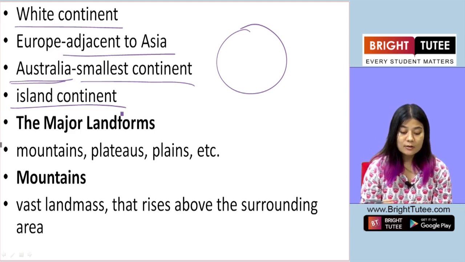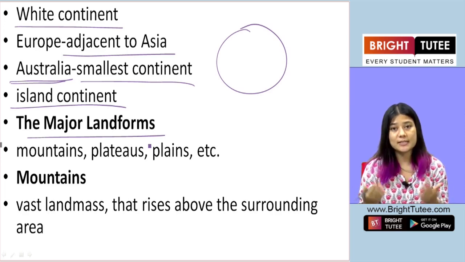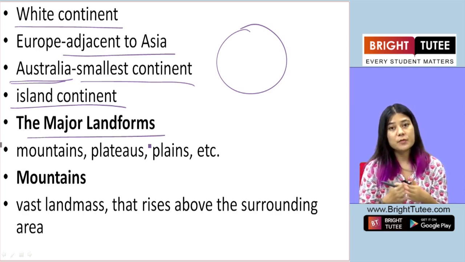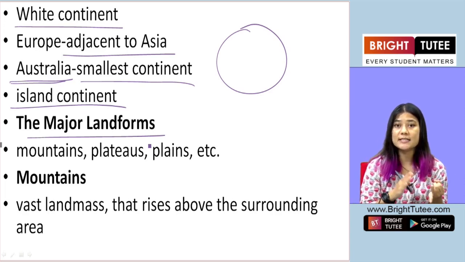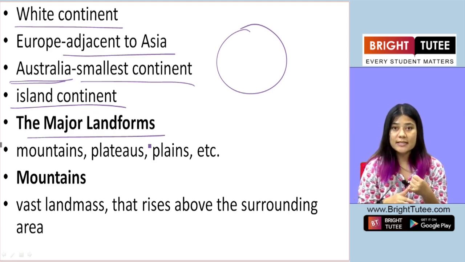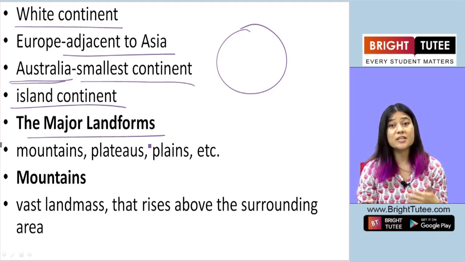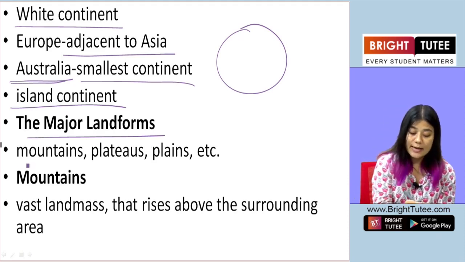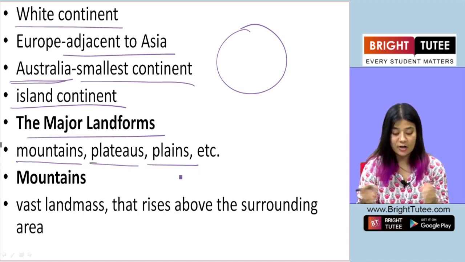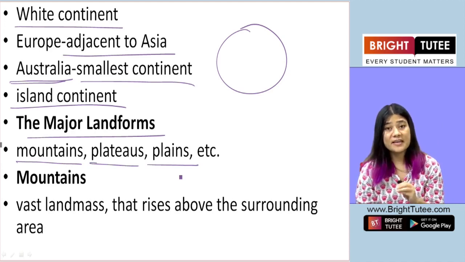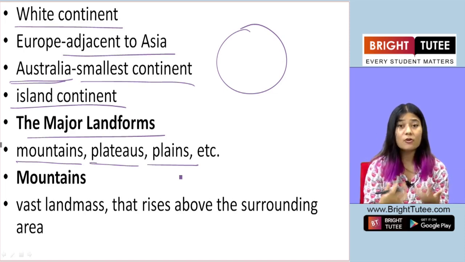Okay. Now let's look at the major landforms. Now we are looking at the lithosphere. We are trying to understand the lithosphere. In the lithosphere, we said how there are continents. The Earth's surface is divided into continents and oceans. Now, continents are large tracts of landmass. Now, in these landmasses, there are major landforms, like mountains, plateaus, plains, deserts, etc. Okay, so let's look at these major landforms which exist in the continents.